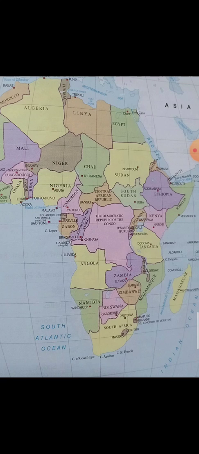Now there are some smaller deserts also, the Namib Desert and the Kalahari Desert. These deserts are also located in this African continent.